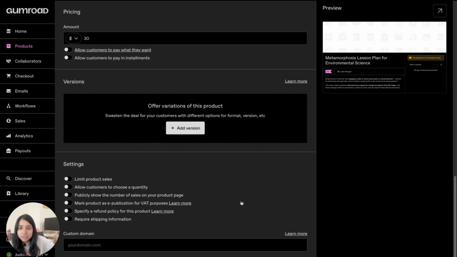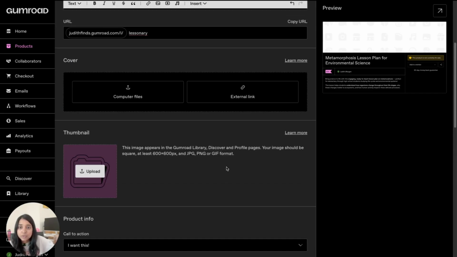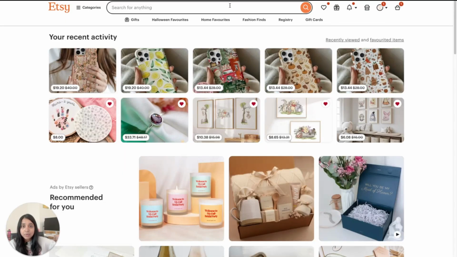And then once you're done with all that, you can also limit product sales, allow customers to choose a quantity, publicly show the number of sales on your product page. That might be good for marketing. So there's a lot of cool details right here that will show you how your product is going to look like. Another place that is great for digital products is Etsy.